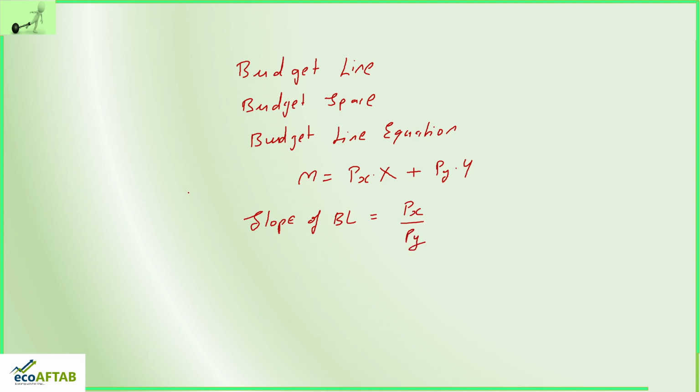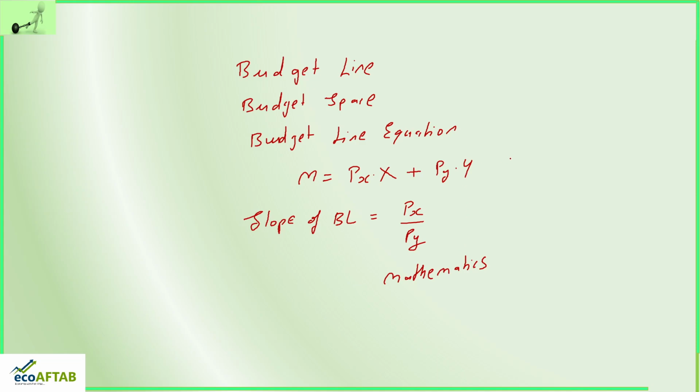So all these things we have understood theoretically, and more in terms of graph. The same thing we will be understanding in terms of mathematics. How in terms of mathematics?